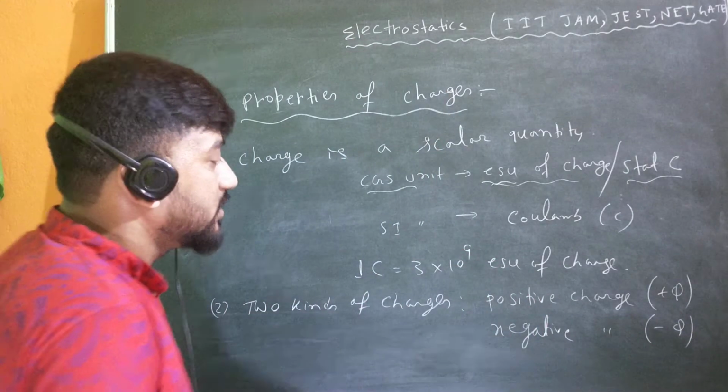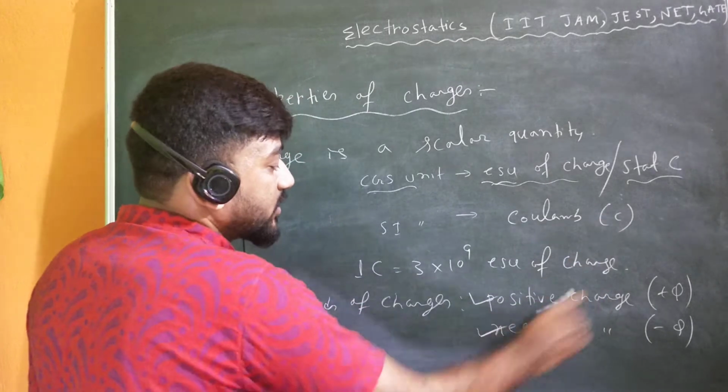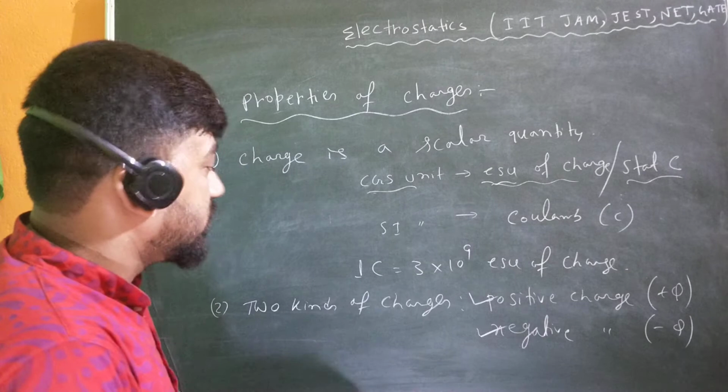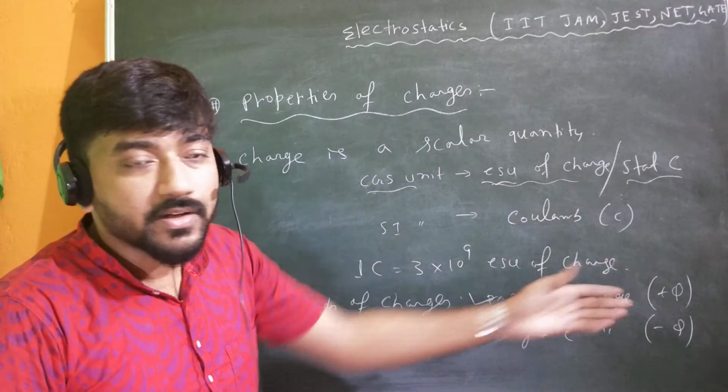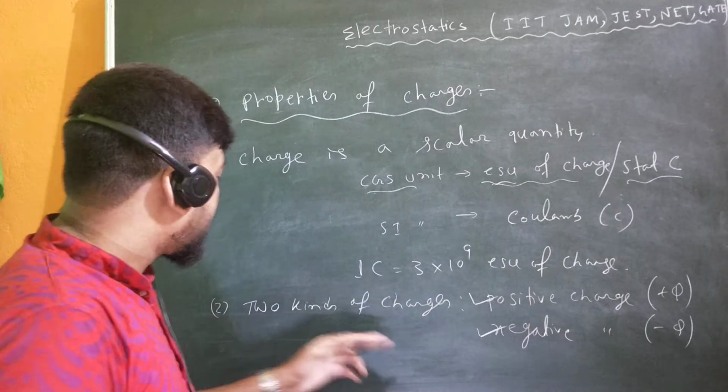Please keep in mind, these are just convention to show that the behavior of this charge is different from this. That is why we use these plus and minus signs. There is no other significance of this plus; it is just convention to denote the two different kinds of charge.